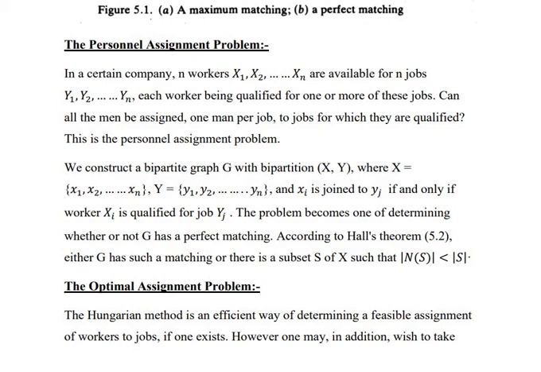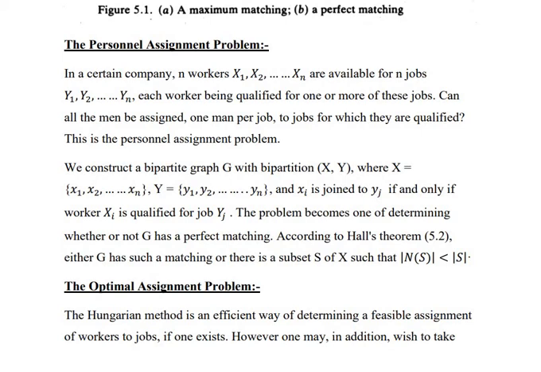First we will convert this real-life problem into graphical terms. For that, we construct a bipartite graph G with bipartition X, Y, where X is the set x1, x2, etc., xn, Y is the set y1, y2, etc., yn, and xi is joined to yj if and only if worker xi is qualified for job yj.